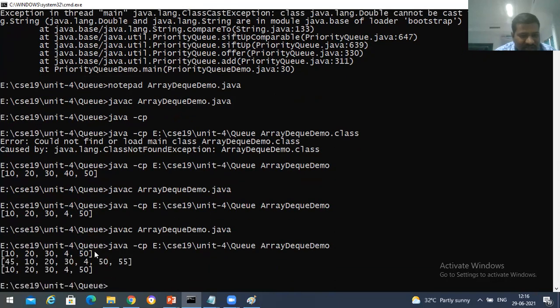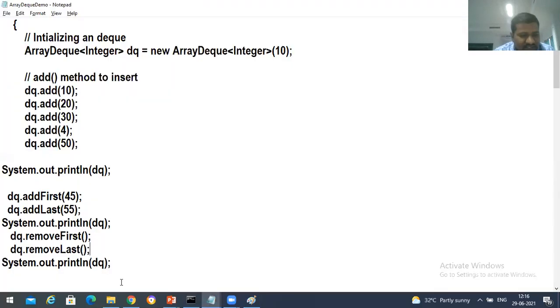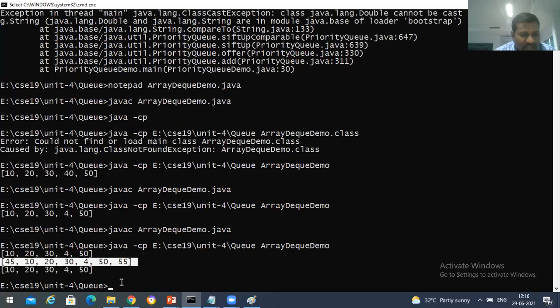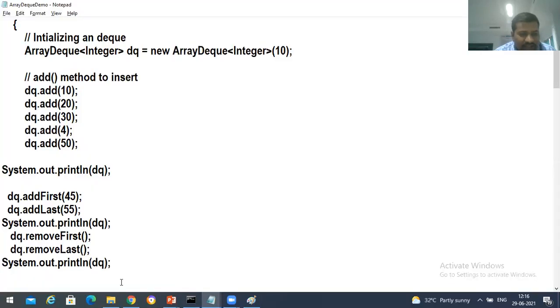You see here 10, 20, 30, 40, 4 and 50. Now I inserted first 45, then 10, 20, 30, 4, 50 and 55. After inserting, again I removed first, again I removed last, and then what we got in the DQ. And here one more thing is also provided.